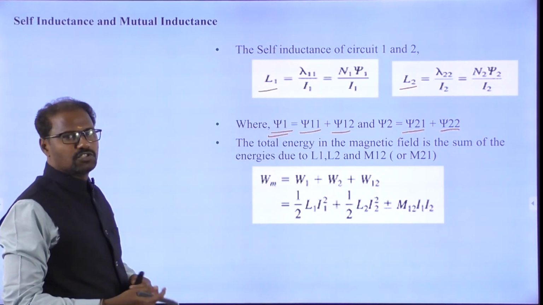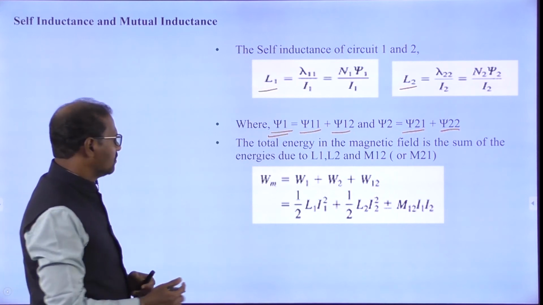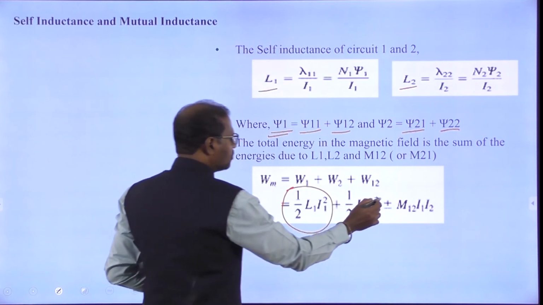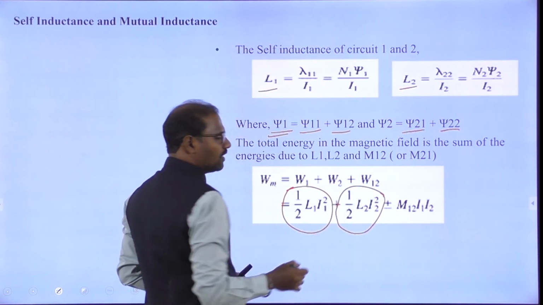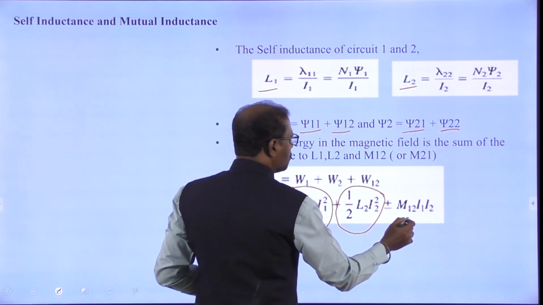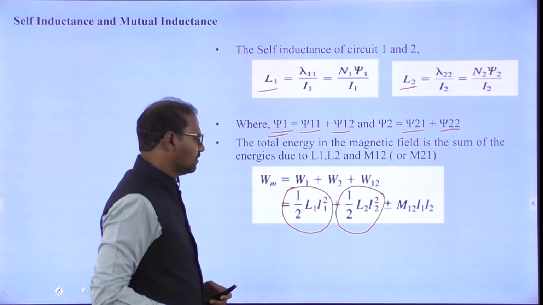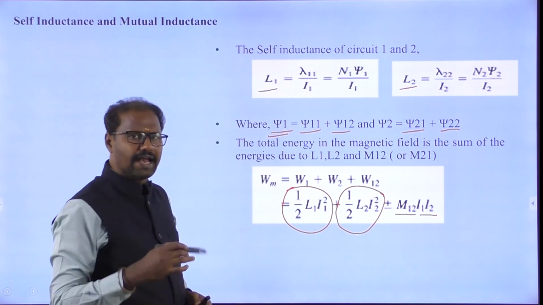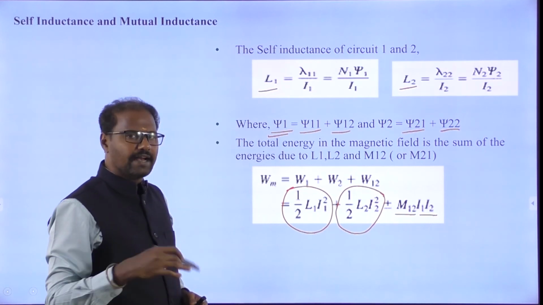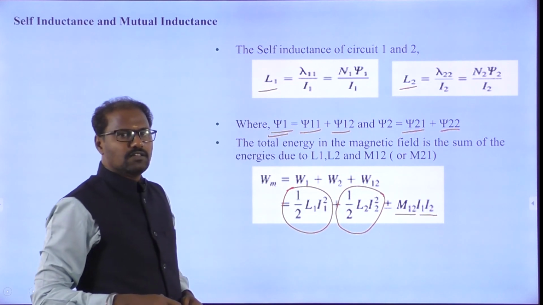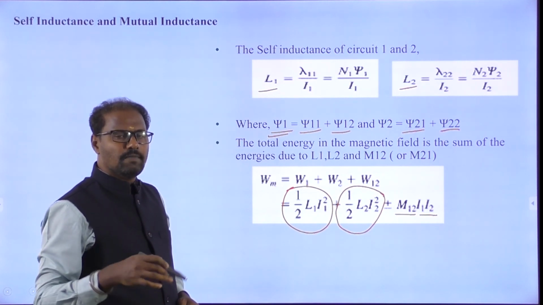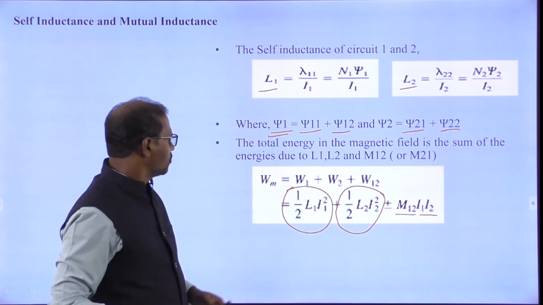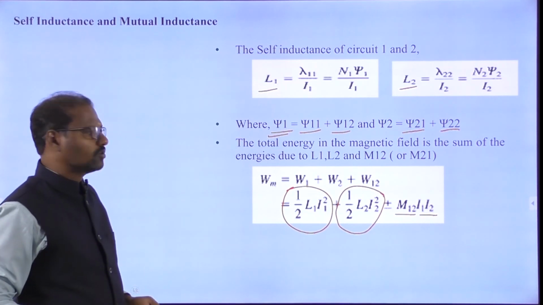So ultimately, what is the total energy stored? For circuit 1, it is 1/2 L1 I1 squared. For circuit 2, 1/2 L2 I2 squared, plus or minus the mutual inductance term with the I1 current and I2 current. Here plus or minus means the terms are sometimes adding and sometimes opposing. That's why we give the plus and minus. The mutual inductance between the two circuits will be adding for plus and opposing for minus. We write M12 I1 I2. That's the total energy stored in the circuits.